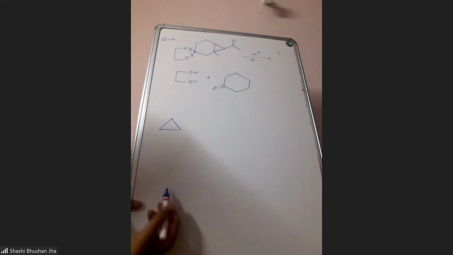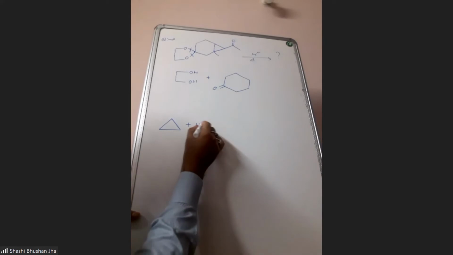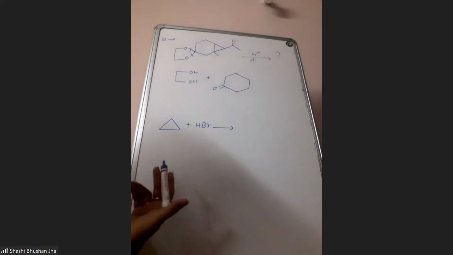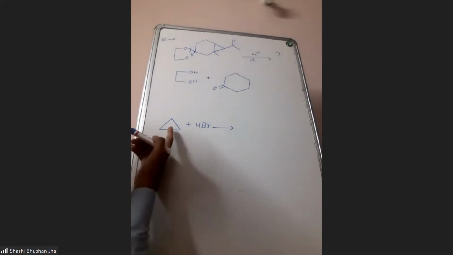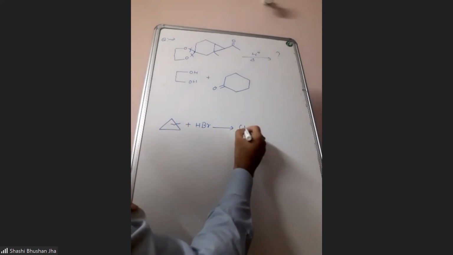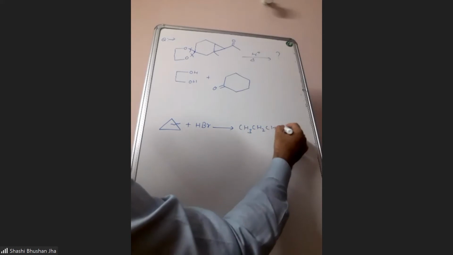And this 3-membered ring, if it is reacted with HBr, suppose you take the example of HBr, does the reaction happen or not? Does the cyclopropane react with HBr? Cyclopropane will react with HBr. Here the 3-membered ring will open up and you will get this product CH3, CH2, CH2, Br.